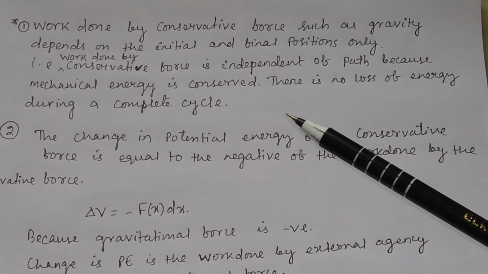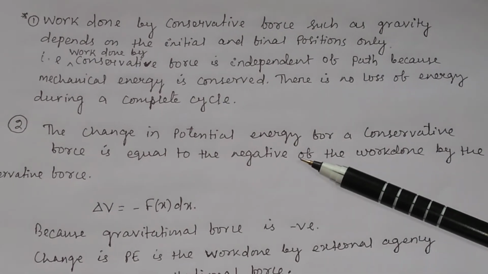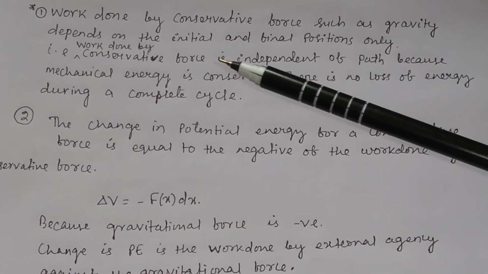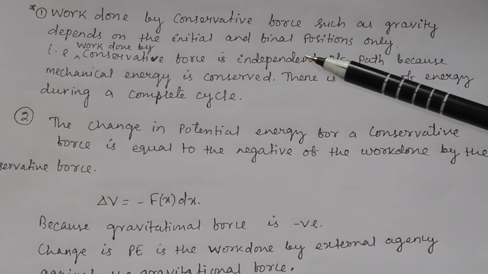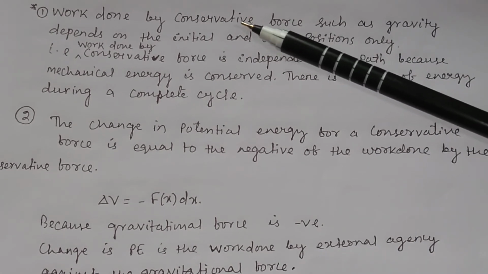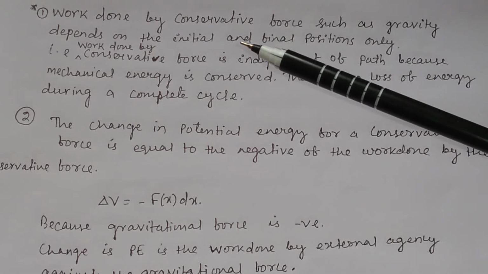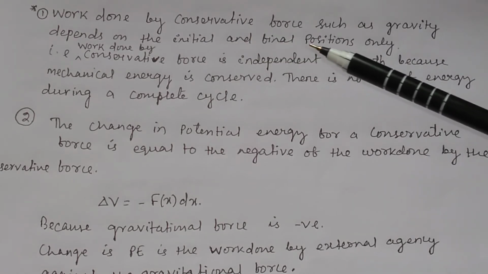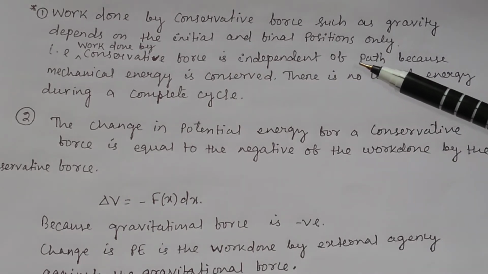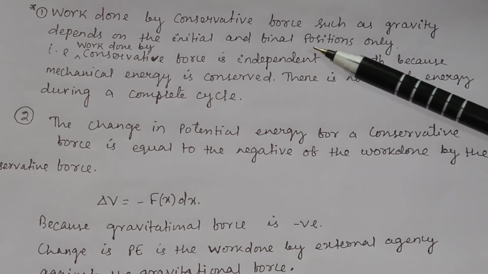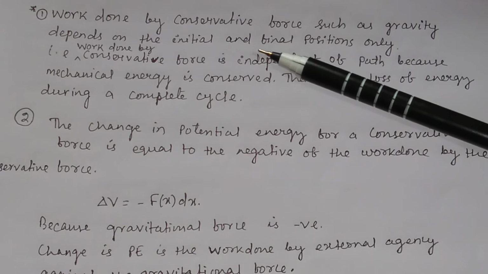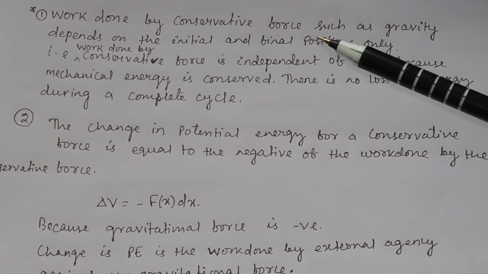You have to remember 2 points in conservative force. Number 1, work done by conservative force such as gravitational force depends upon the initial and final positions only. You have to remember this point, that work done by conservative force depends upon the end points, that is initial point and final point. That is, work done by conservative force is independent of path. In whichever path you may do the work, it is independent of the path, and it depends upon the end points, that is initial point and the final point.